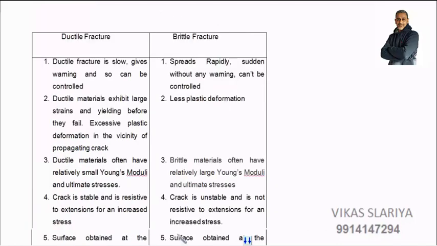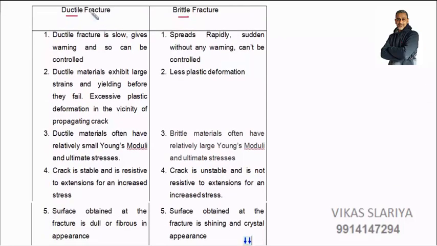Very important point now I am going to discuss, that is comparison of ductile fracture vis-a-vis brittle fracture. First point, ductile fracture is a slow process, gives warning and can be controlled. Means when ductile fracture takes place, it gives us sufficient time that we can control it. It is not a spontaneous process. But brittle fracture spreads rapidly, is sudden, without any warning, and can't be controlled. Like in ships, when they travel to cold areas, they experience brittle fractures.